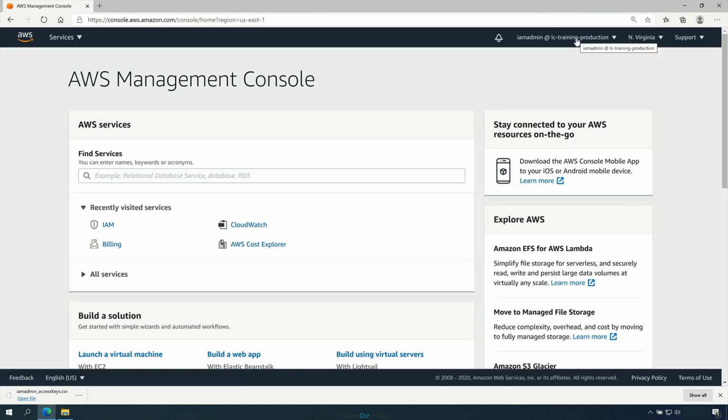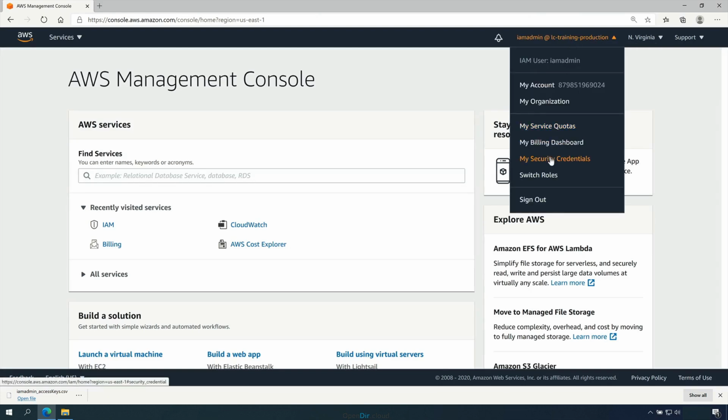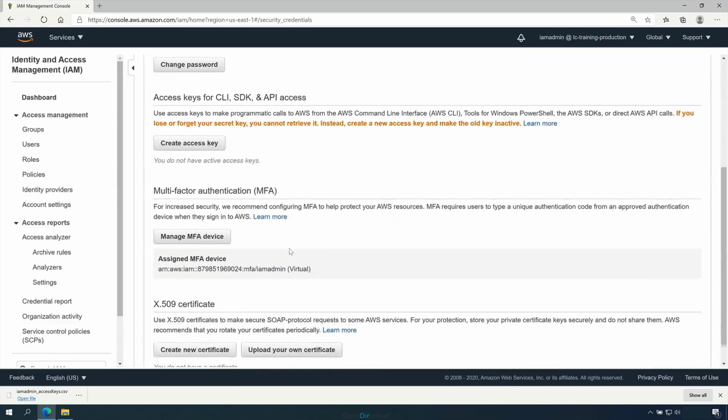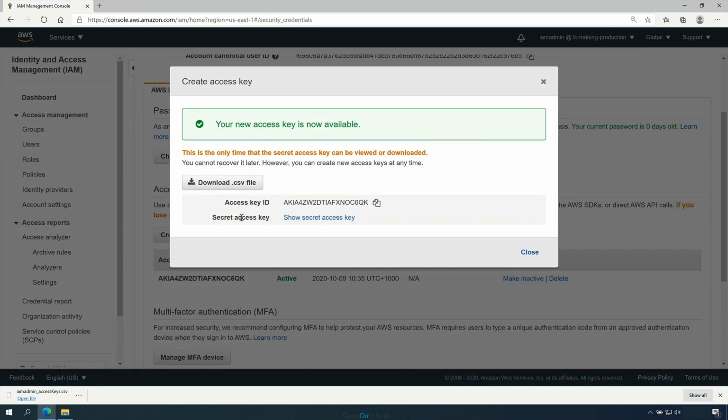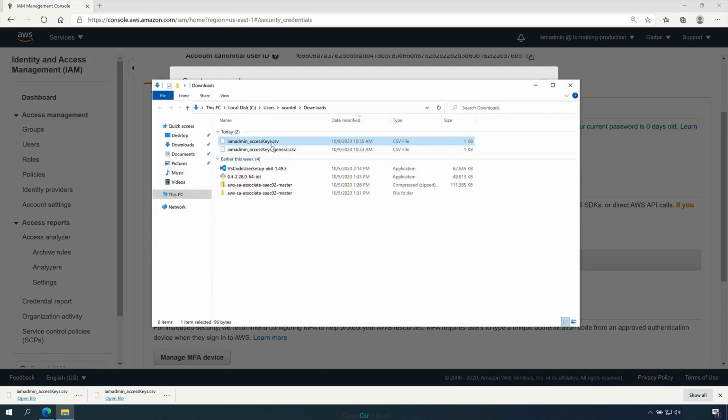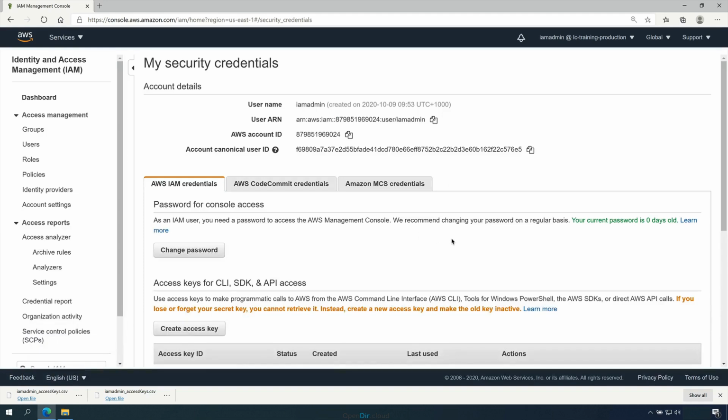Then again, we'll click on the account drop-down and go to My Security Credentials. Scroll down and click on Create Access Key. Remember, these are access keys for the IAM admin user in the production AWS account. Click on Download CSV file. Locate the file that you've just downloaded. And as we did previously, we're going to append _production onto the end, just so we know which account these credential files map to. Okay, so now we're finished with the configuration for the console UI.